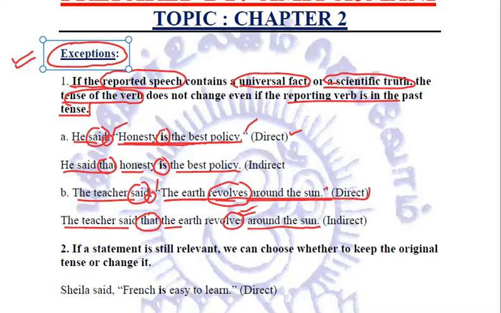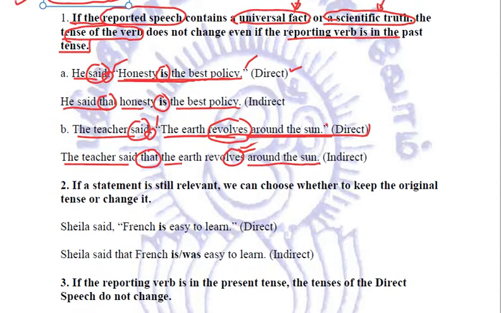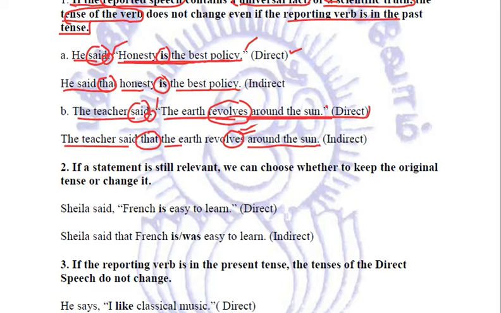Got it? So whenever there is a universal fact, whenever there is a scientific truth, he said the sun rises in the east. It still rises in the east and it will rise in the east only. It is a universal truth. We cannot change it to say that he said the sun rose in the east and now it doesn't. So we have to just keep the tense the same. Okay. Now there is a second exception also. What is that? If a statement is still relevant, then it is optional.